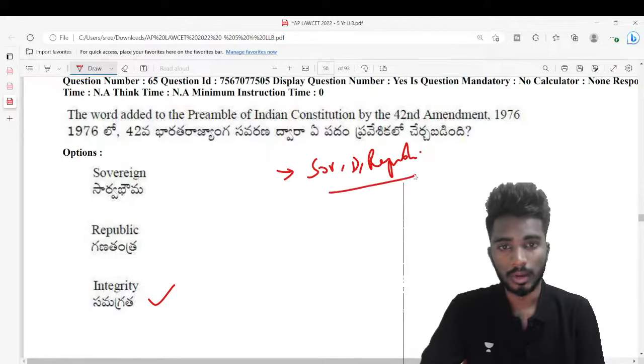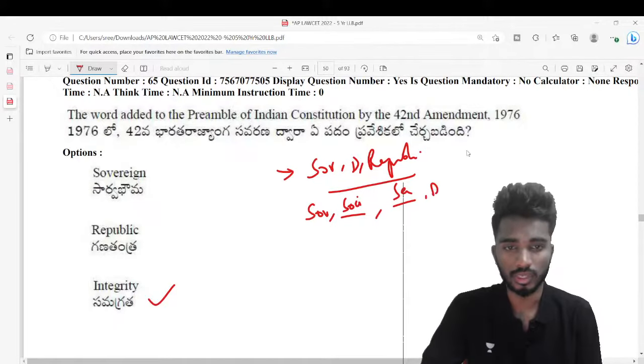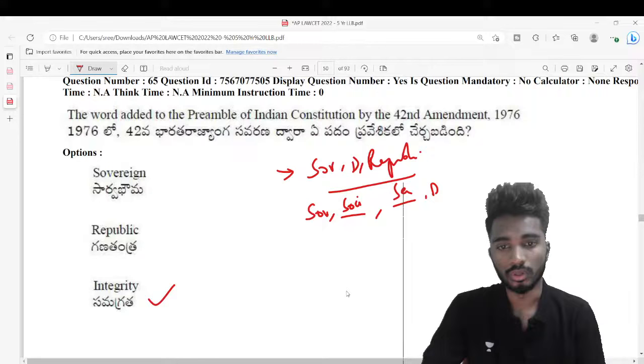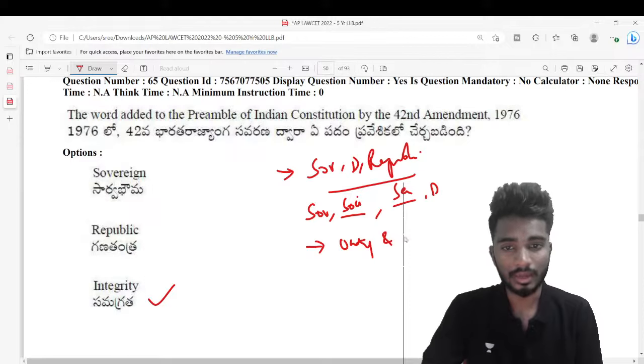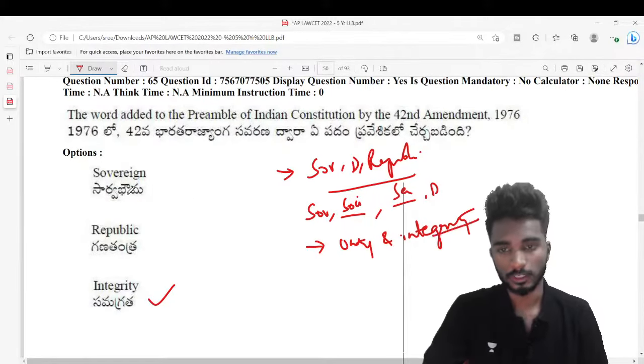But by enacting the 42nd Constitutional Amendment Act, we added socialist, secular in between, and democratic is already there. Where it is given as unity of India, we made it unity and integrity of India, right? So that is the right answer.